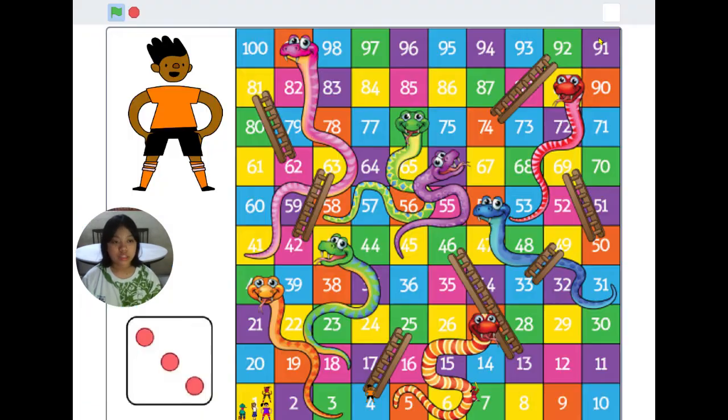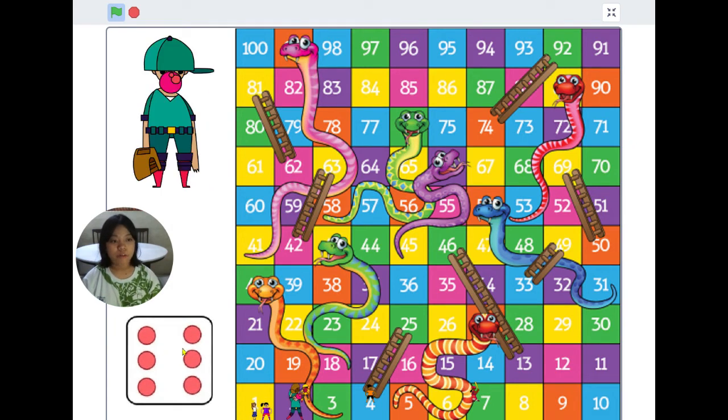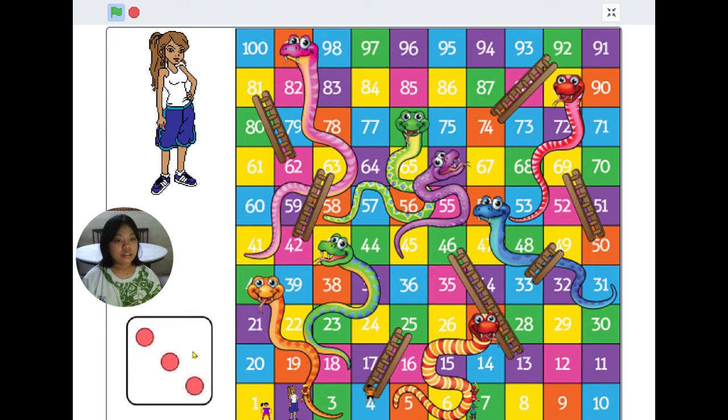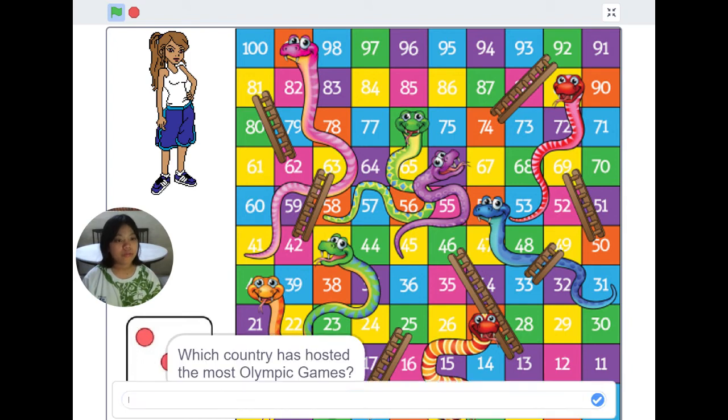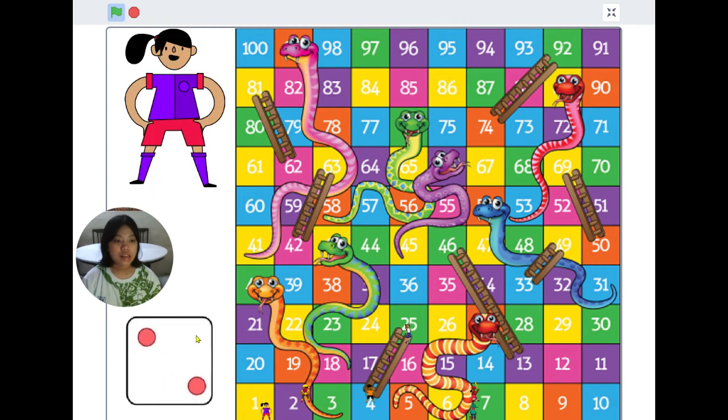If I have more time, I would like to include fun facts in the game. Players could learn a fun fact about the Olympic Games before starting to play the snake and ladder game. Besides, I will also include different difficulty levels of questions, like beginner, intermediate, and advanced level, in the game to make it more interesting. Players could proceed to the higher level once they meet the minimum requirement for the next level.